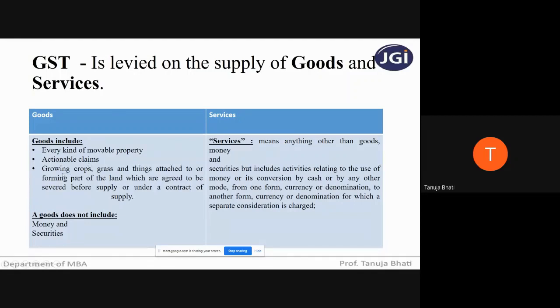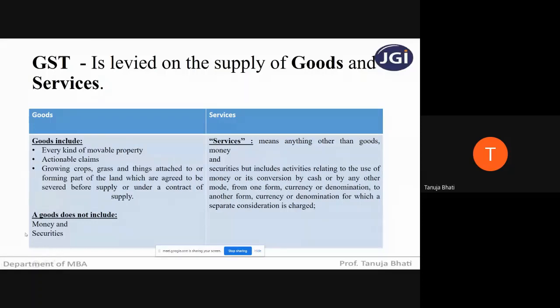The definition of goods also covers growing crops, grass, and things attached to or forming part of land which are agreed to be severed before the supply or under the contract of supply. So even growing crops and grass attached to the land, if there is a contract to supply, fall under the definition of goods.